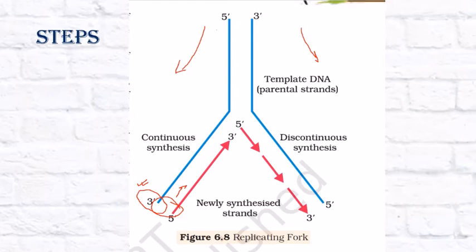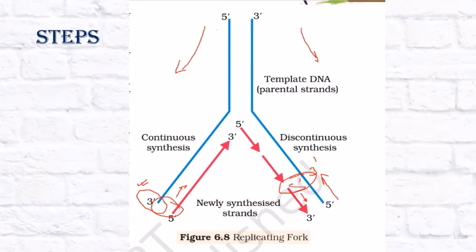Here the replication fork has an opposite direction to the direction of movement of DNA polymerase. DNA polymerase has to bind at the 3' end, while the replication fork is moving in this direction, that is from 5' to 3'. So DNA polymerase will have to wait for the replication fork to open up for a certain length, bind there and make this portion of DNA using this template strand. So it binds here at the 3' end and makes the DNA in the direction of 5' to 3'.